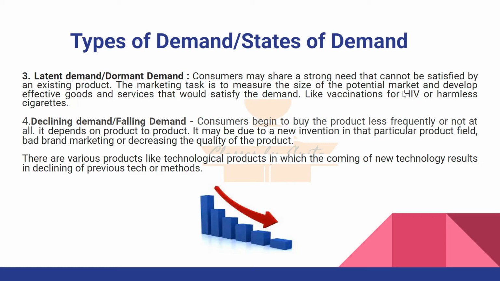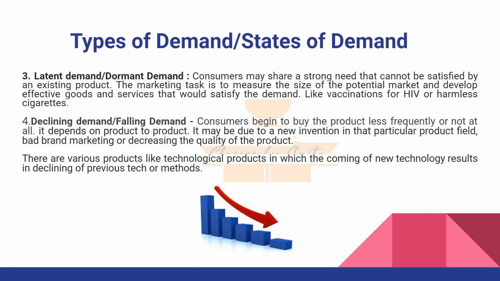The next is declining demand or the falling demand. Consumers begin to buy the product less frequently or not at all. It depends on product to product. It may be due to the new invention in that particular product field, bad brand marketing, or decreasing the quality of the product. There are various products like technological products in which the coming of new technology results in declining of previous tech or methods.